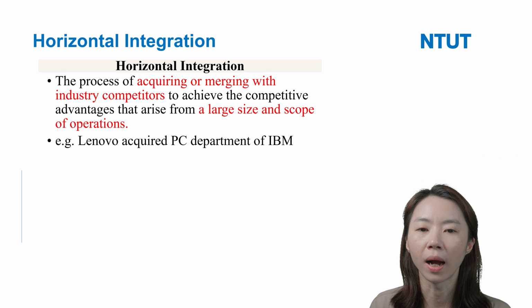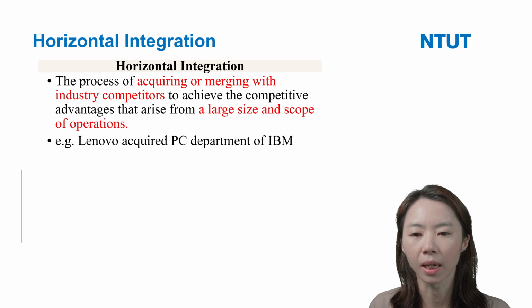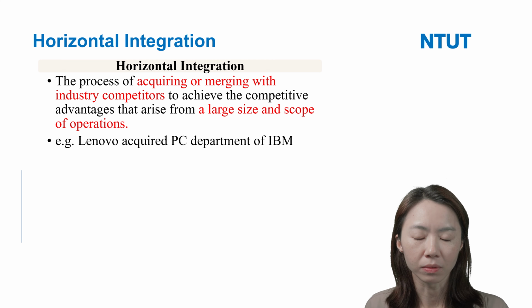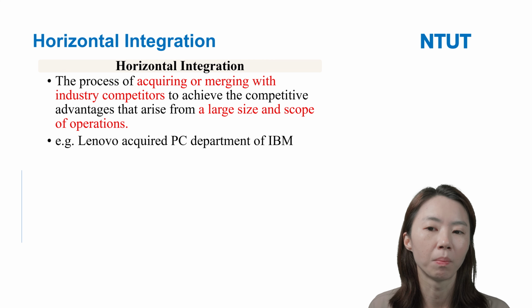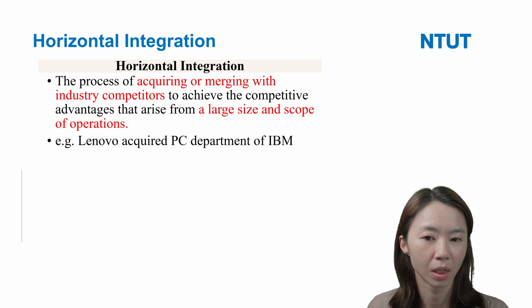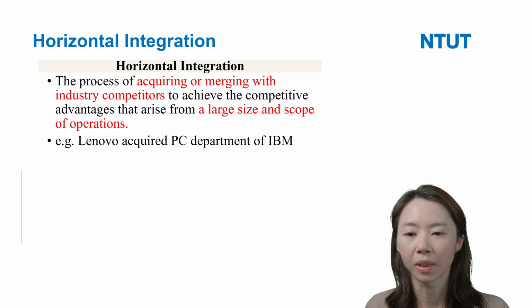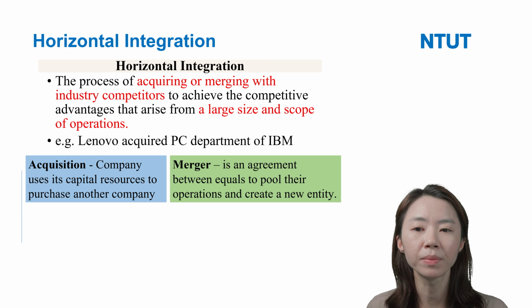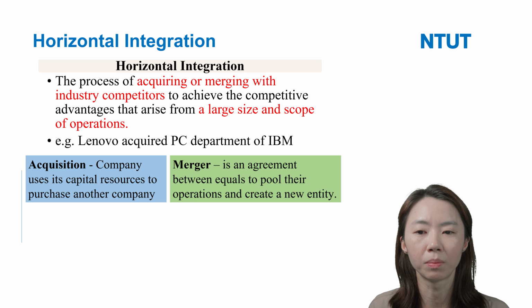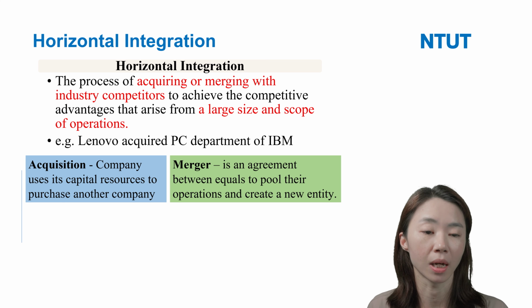Because they acquired that, Lenovo can increase their market share. And this is also a kind of horizontal integration, because they acquire or merge with industry competitors.